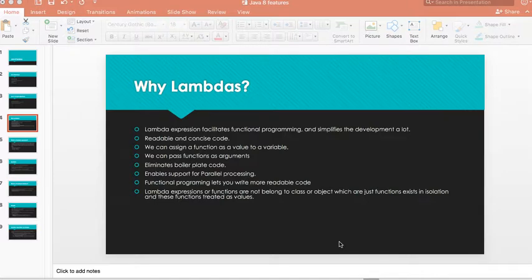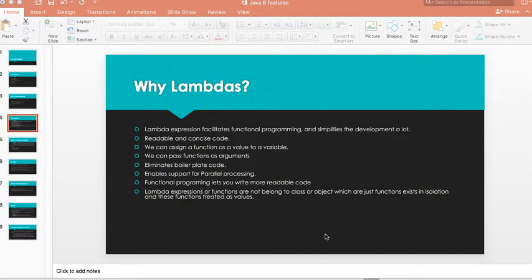So why lambdas? Lambda expressions facilitate functional programming and simplify development a lot. They eliminate a lot of boilerplate code, and we can assign a function as a value to a variable. So far we cannot assign a block of code to a variable. By using functional programming benefits, we can assign a block of code to a variable and send this block of code as a value, as an argument, to another method. It also enables support for parallel processing. Functional programming lets you write more readable code.